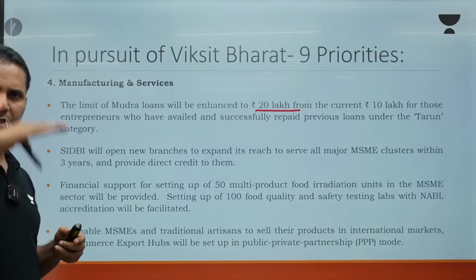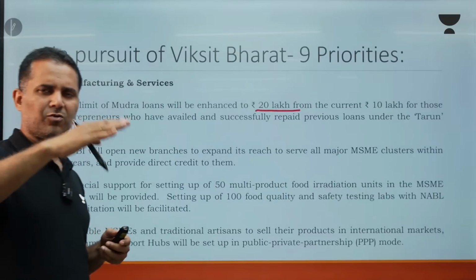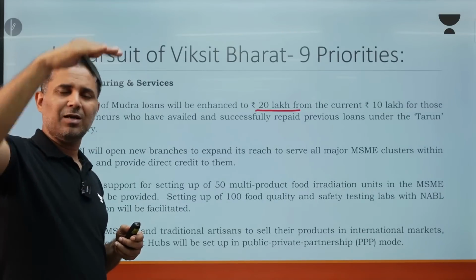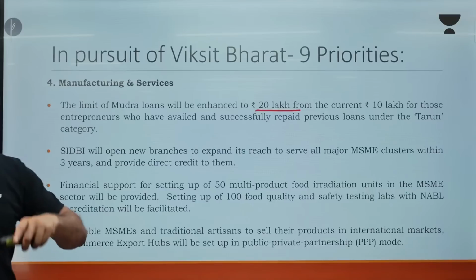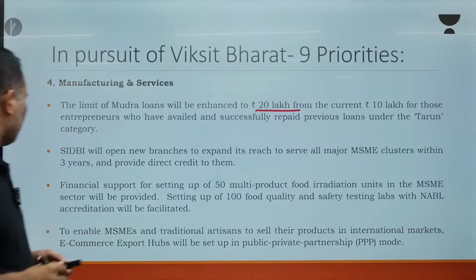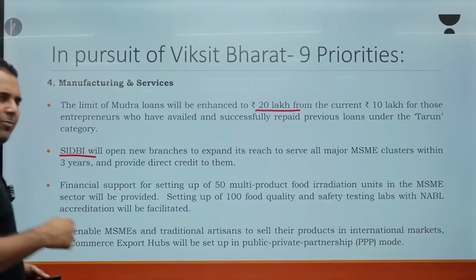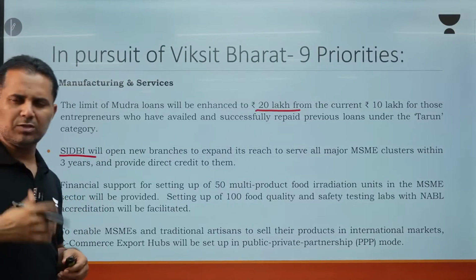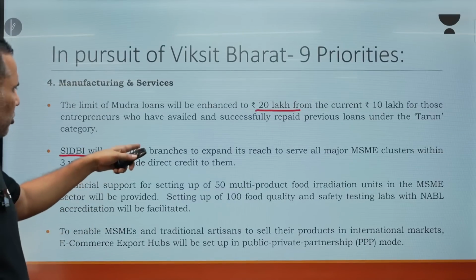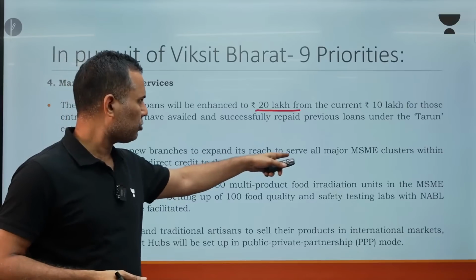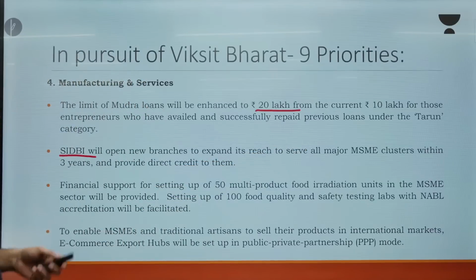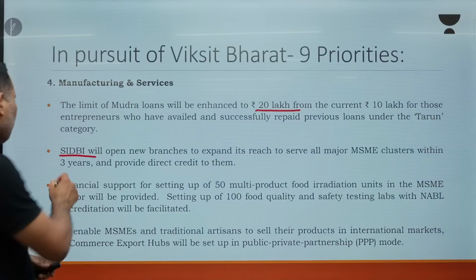So we have Shishu, Kishore, Tarun. Tarun was from 5 lakh to 10 lakh. Now it has been increased to 20 lakhs, but only for those who have already borrowed and paid successfully. So SIDBI will open new branches. SIDBI, Small Industries Development Bank of India, which focuses more on the credit of the MSMEs, is going to expand its reach to serve all major MSME clusters within 3 years and provide direct credit to them.